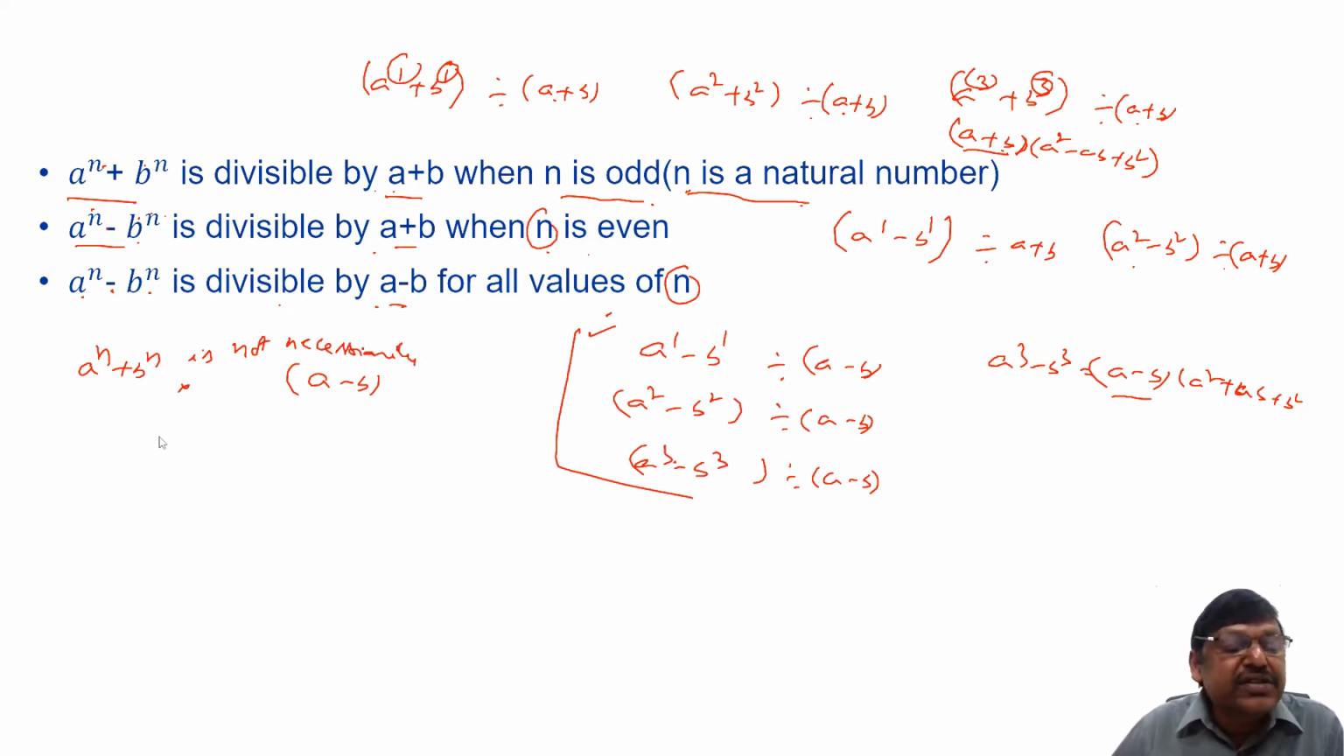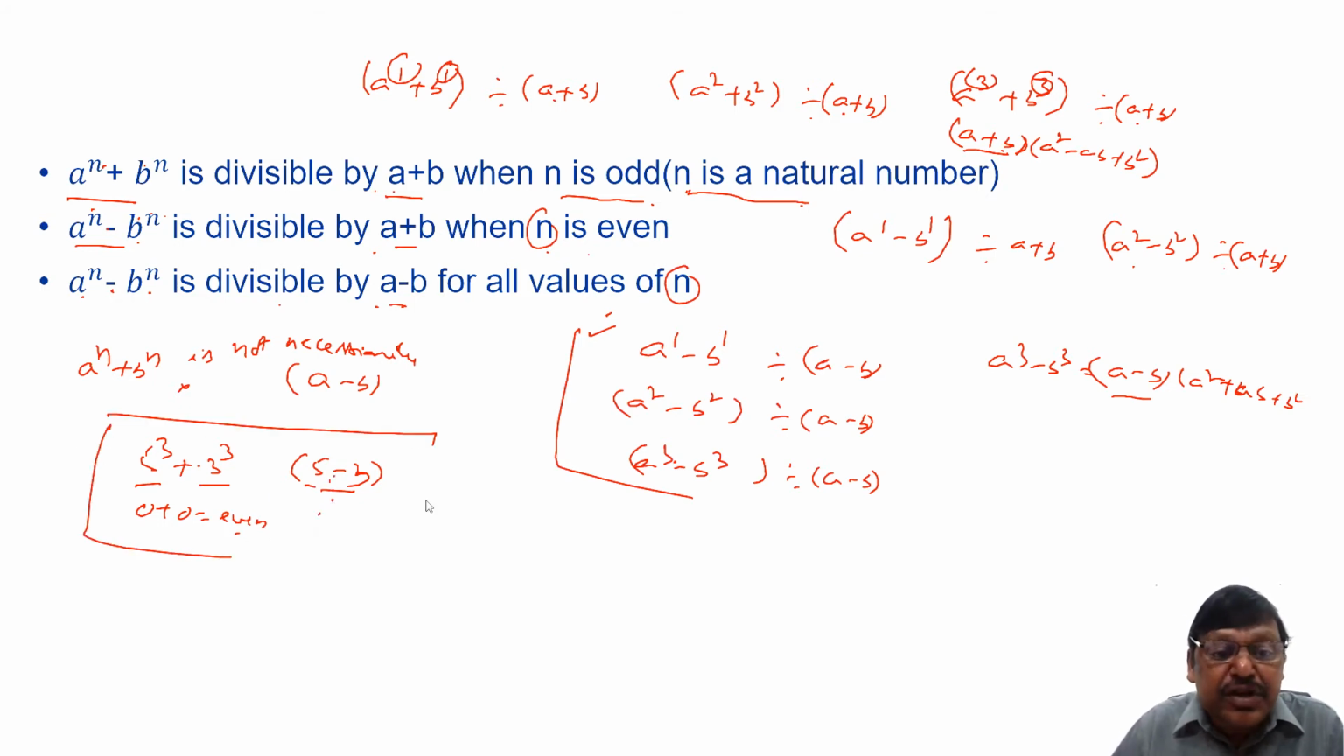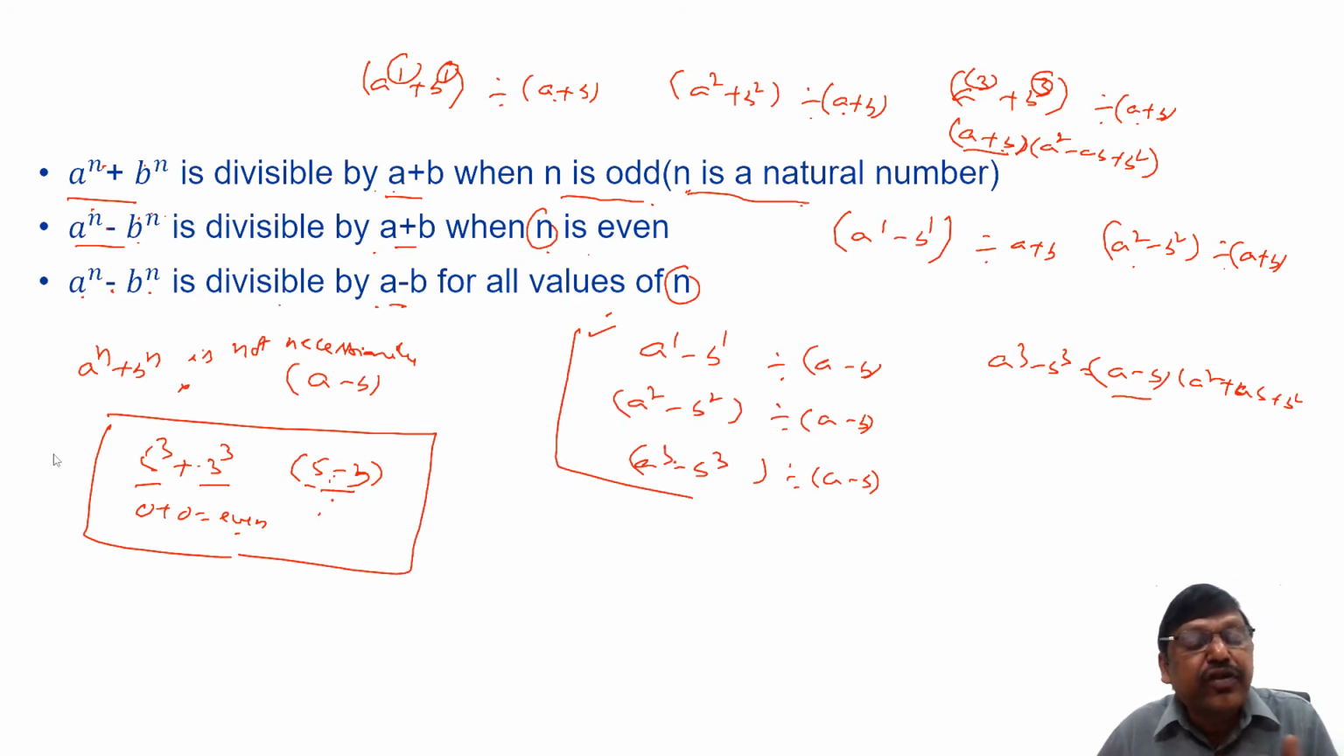Somebody may have an example like this. Sir, 5^3 + 3^3, is it not divisible by 5 - 3, where a is 5 and b is 3? Yes, it is. 5 - 3 is 2, the least even number. This 5^3 is an odd number, 3^3 is an odd number. Odd plus odd will be an even number, and any even number is divisible by 2. That is an exception, but is it going to be satisfied for all values?